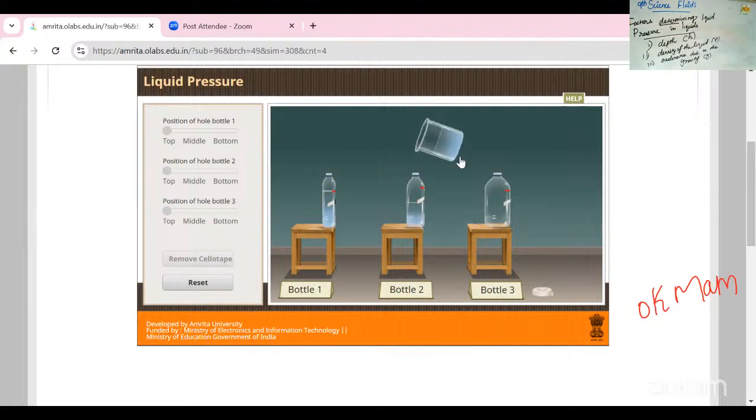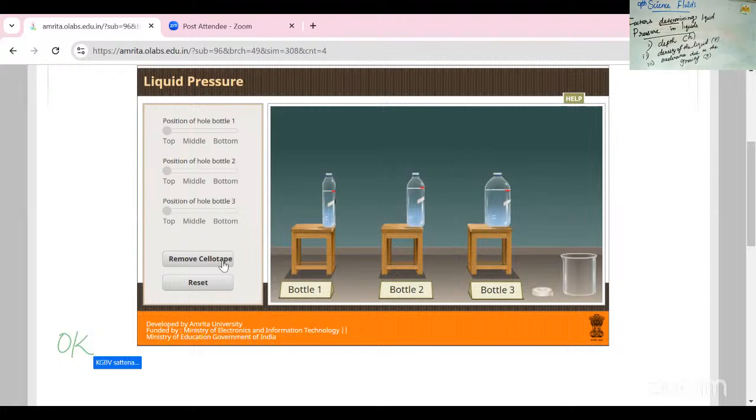Yes, the first bottle is over. The second bottle is also over. And the third bottle, I fill with water. Yes, the water is filled in all the bottles. Okay, now I am going to remove the sellotape from these bottles. Just observe what will happen immediately.